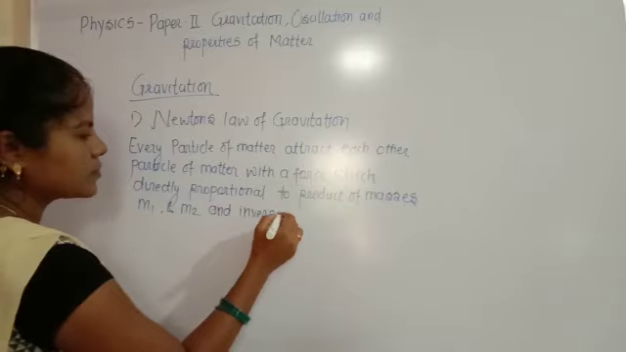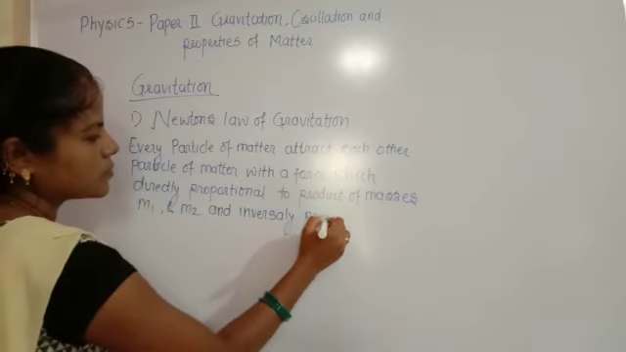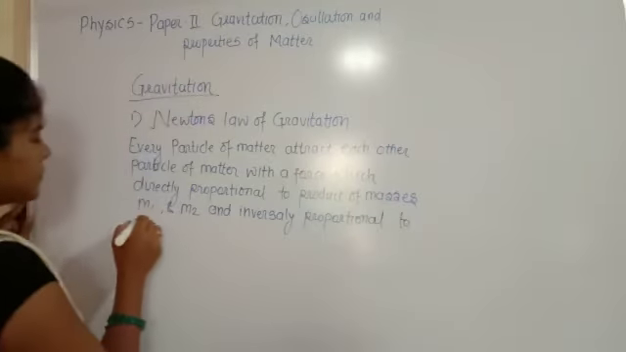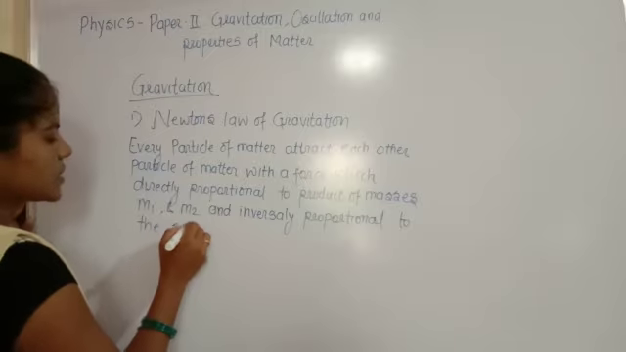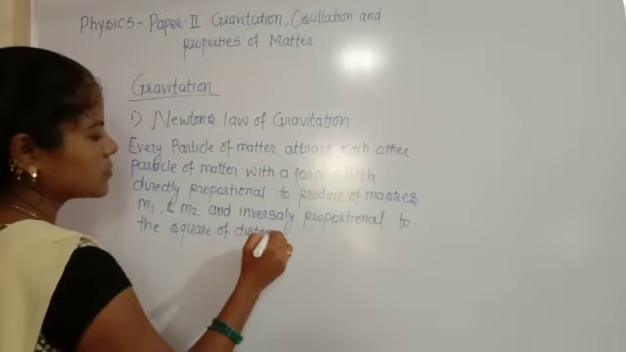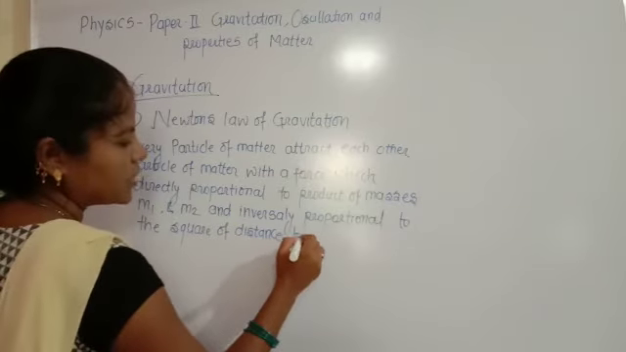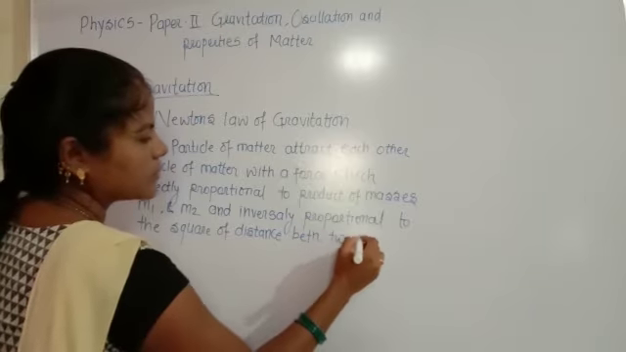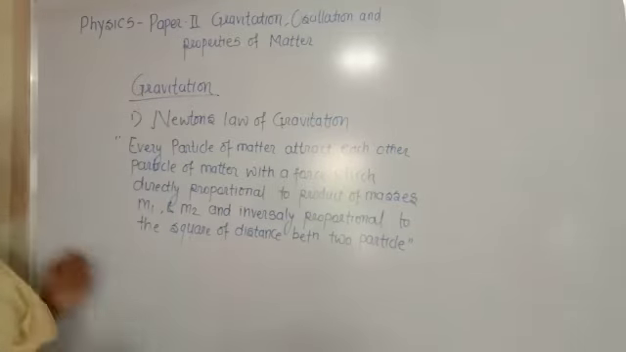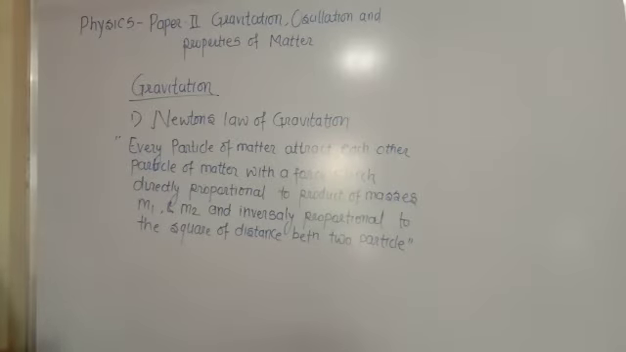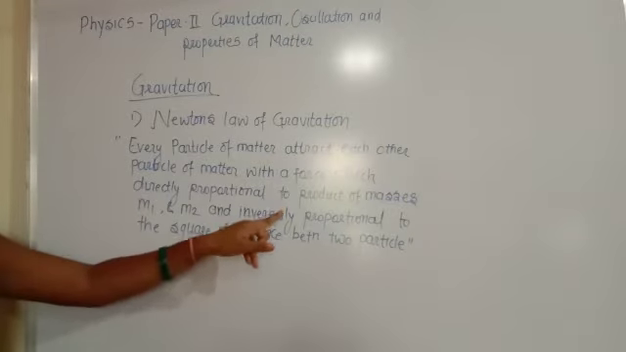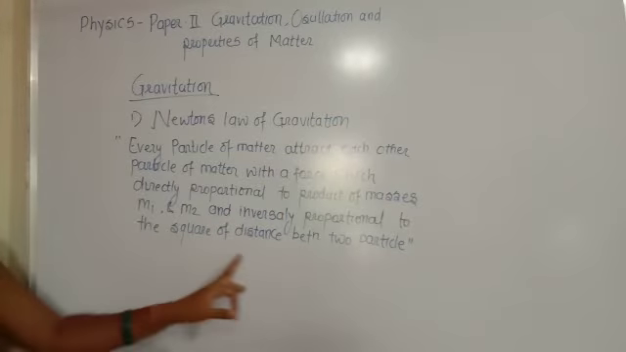and inversely proportional to the square of the distance between these two particles. So this is the statement of Newton's law of gravitation. Every particle of matter attracts each other with a force which is directly proportional to the product of the masses and inversely proportional to the square of the distance between two particles.